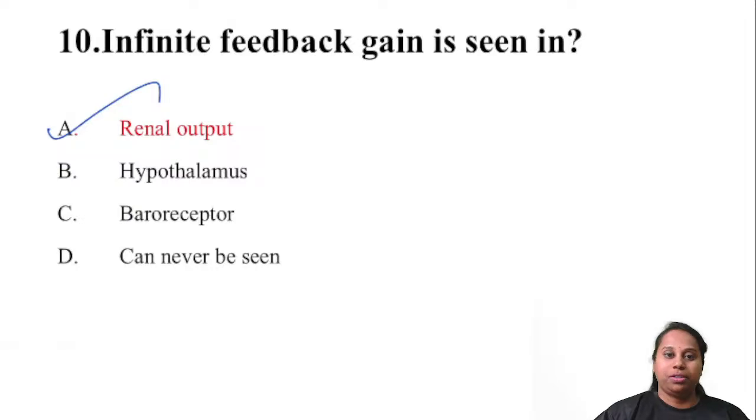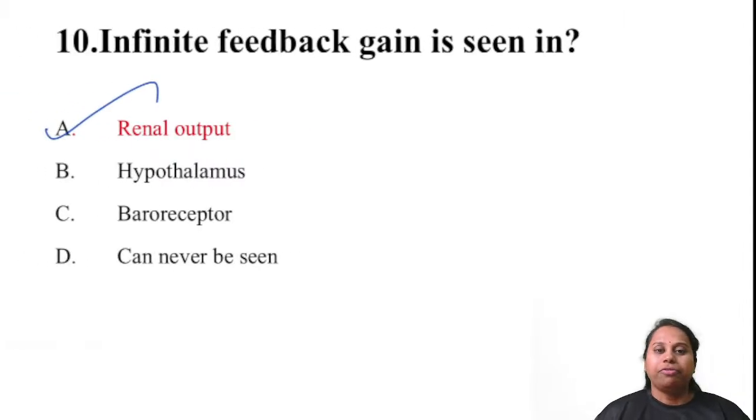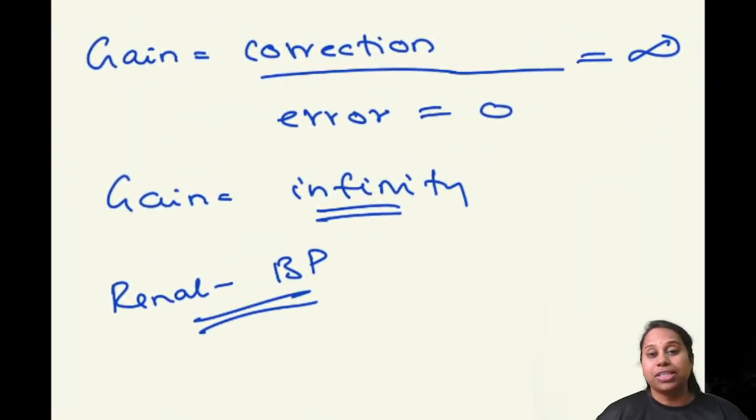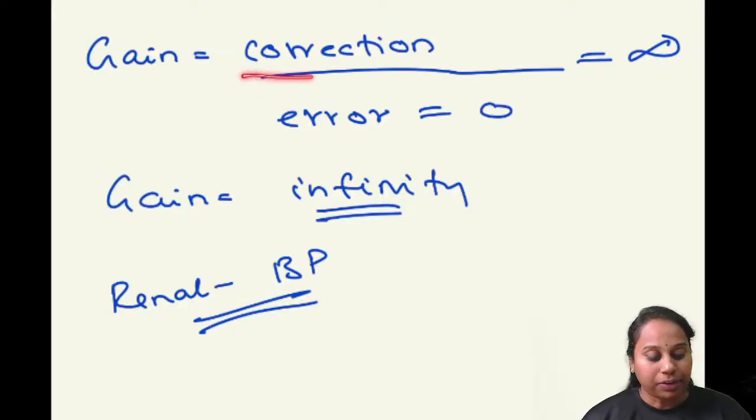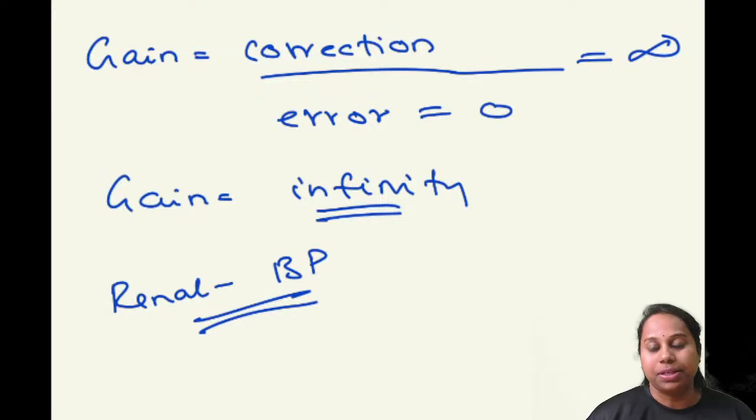Over to question number 10. Infinite feedback gain is seen in renal output. What is this gain? If you want to assess the efficiency of any functioning control system, we can calculate the gain of the system. The formula to calculate gain is correction divided by error. How much that system has corrected divided by how much error that system has left. So gain of a control system is correction divided by error.